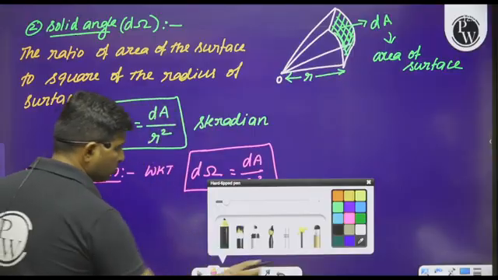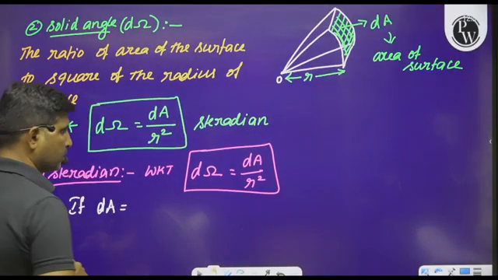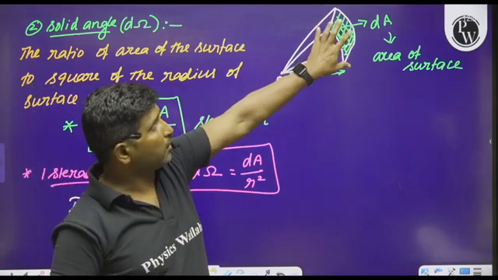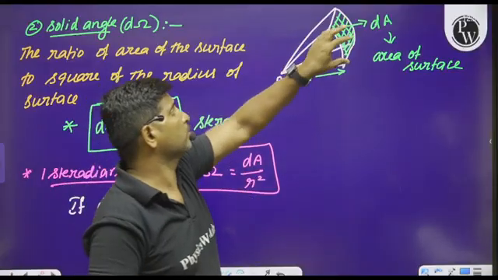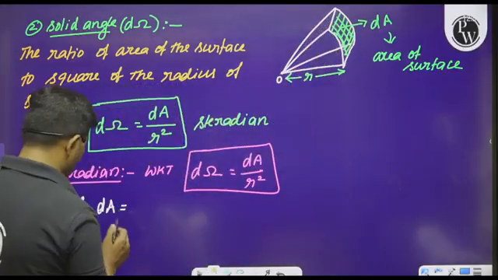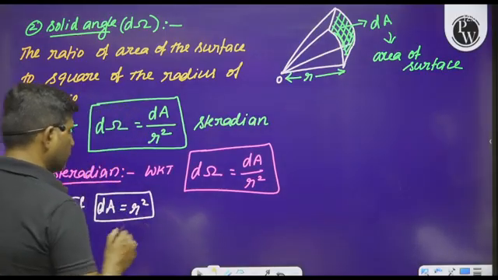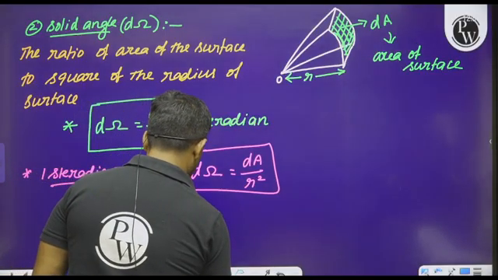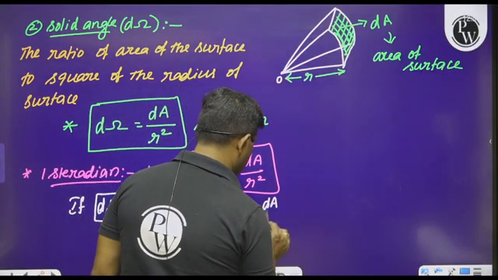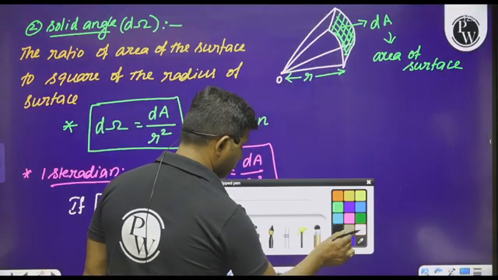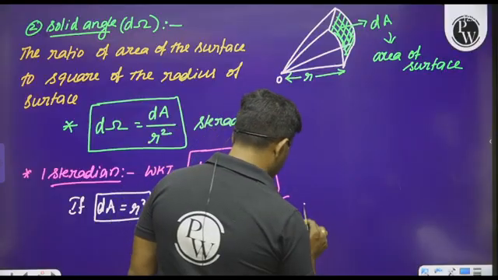Suppose the magnitude of the area is equal to the square of the radius, then we can say that d omega is equal to dA divided by r square, which is equal to 1 steradian.